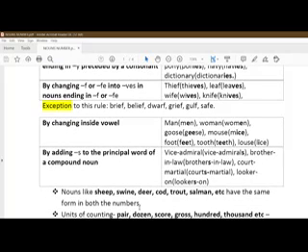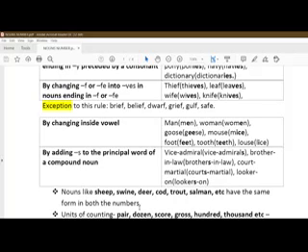Now then comes another rule here, that nouns like sheep, swine, deer, cod, trout, salmon is a kind of fish, etc., they have the same form in both the numbers. Means if you are using them as singular or you are using them as plural, in both cases there won't be any kind of changes with the word. You can write sheep as singular and at the same time plural.